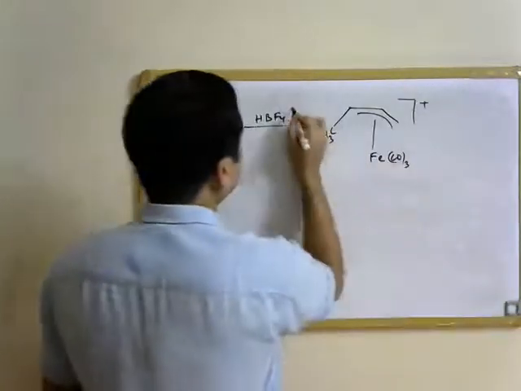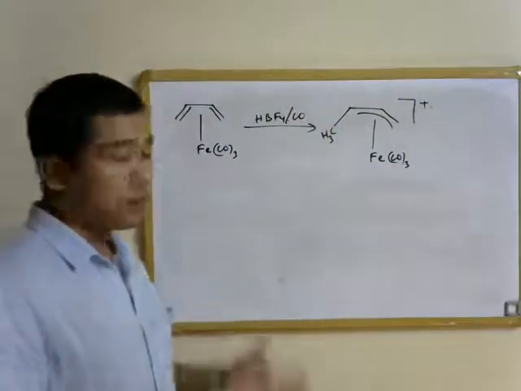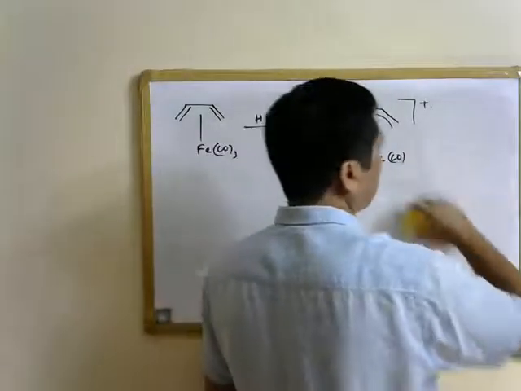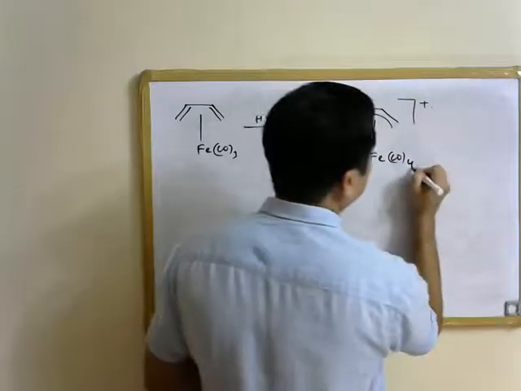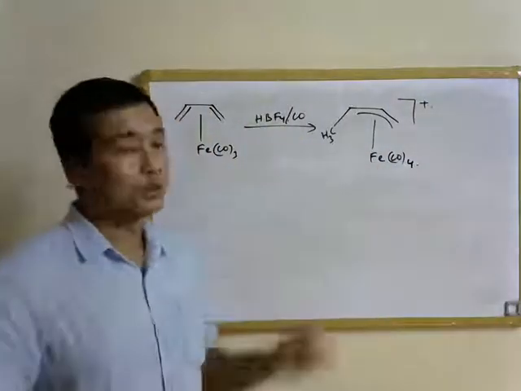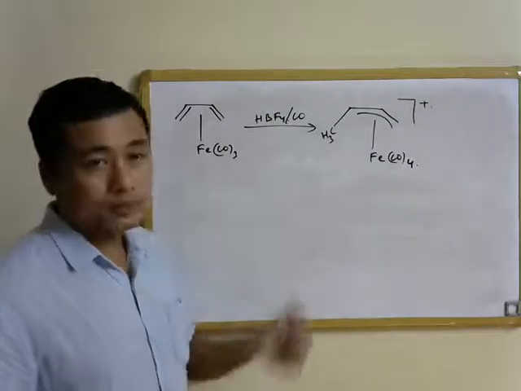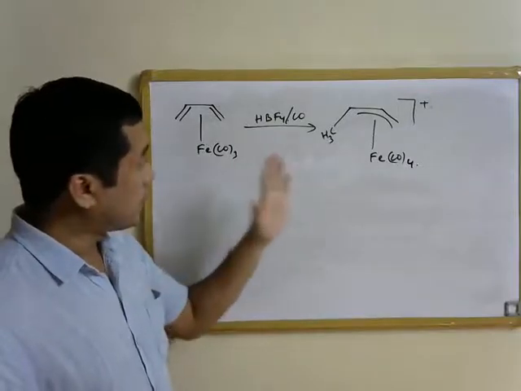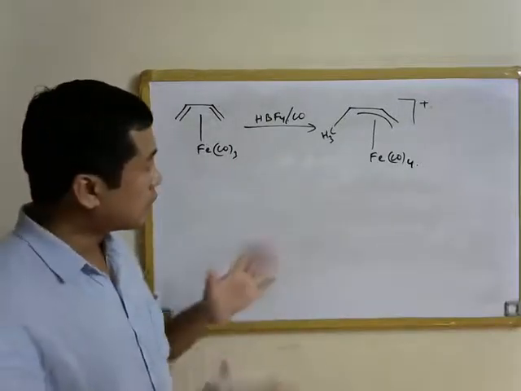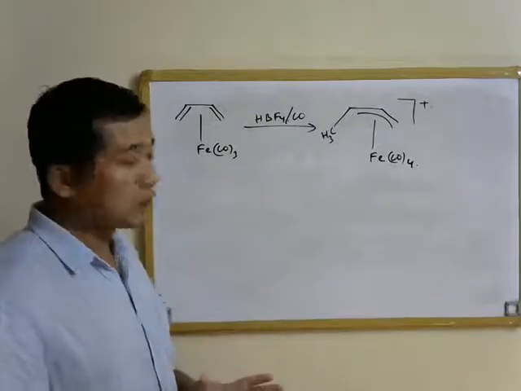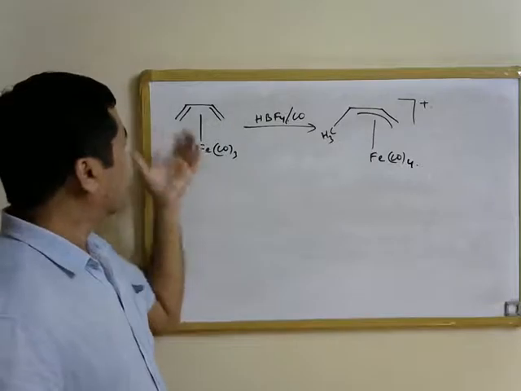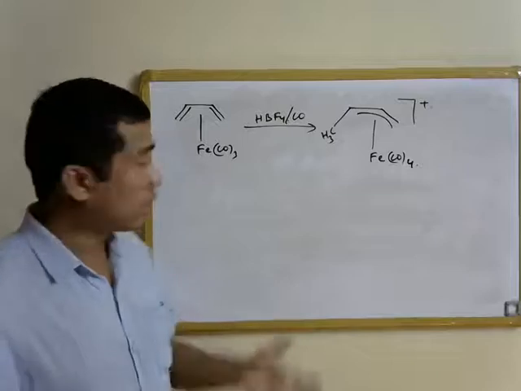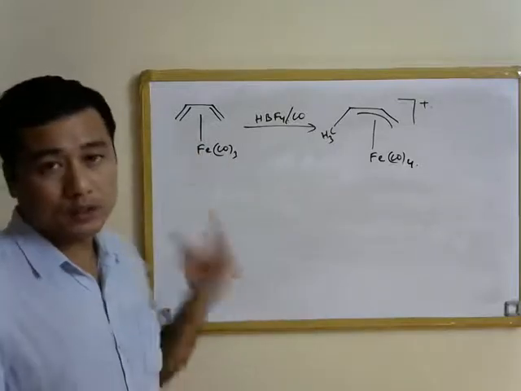And when you perform the reaction in the presence of carbon monoxide, an additional carbon monoxide ligand will get attached to the metal, and that is why this is going to become Fe(CO)4, not Fe(CO)3. And now we can see that it is an 18 valence electron complex. Such addition of carbon monoxide has taken place to compensate the coordination unsaturation that has generated because the diolefin ligand has essentially become an allyl ligand, which is a 3 electron donor, unlike a 4 electron donor in the case of the diolefin.